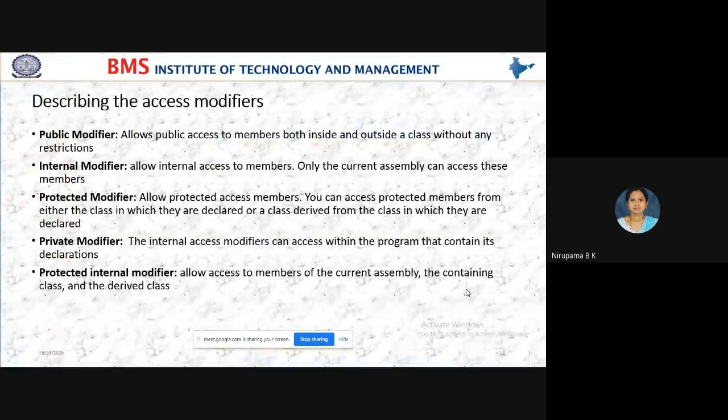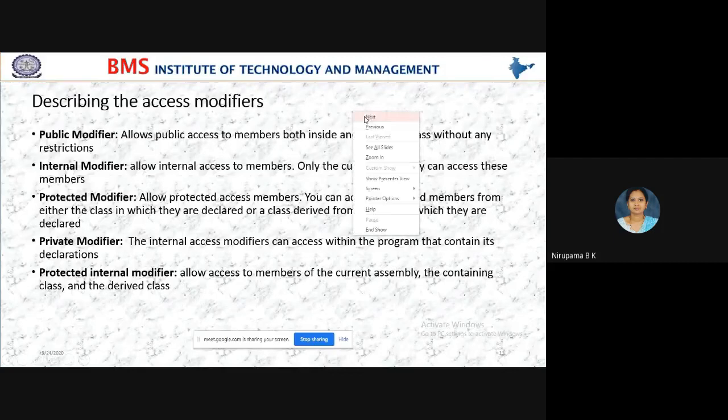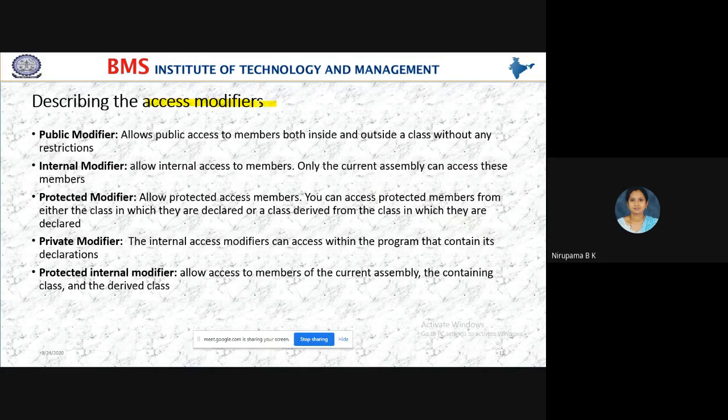These access modifiers help us to avoid jumbling of data. What is jumbling? Jumbling means the mixing of data. So using access modifiers, we can segregate the usage, or the life of the member function.